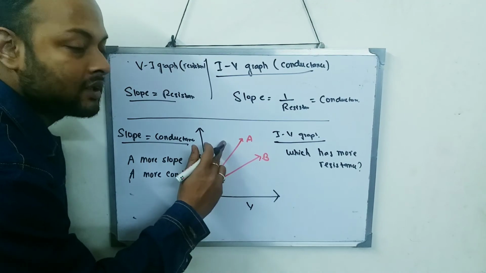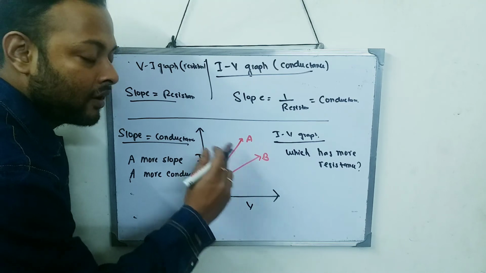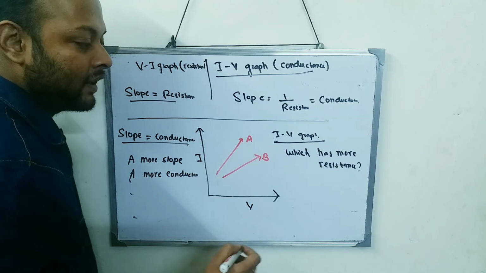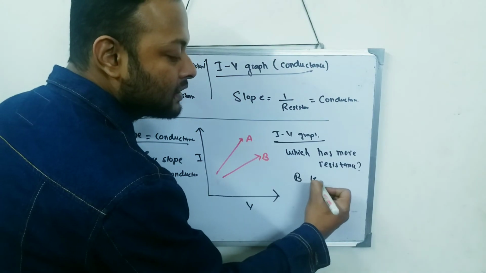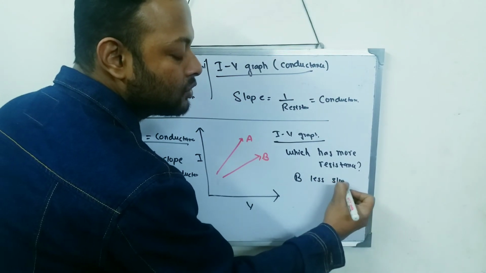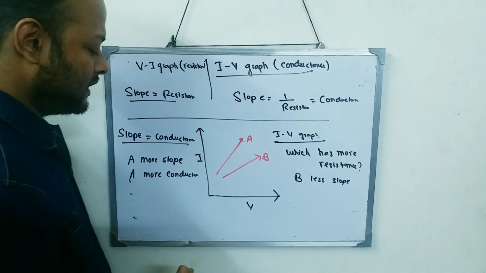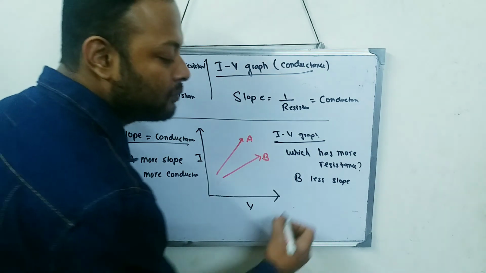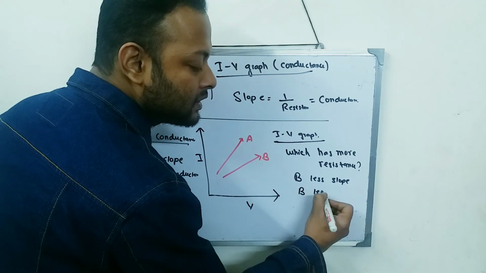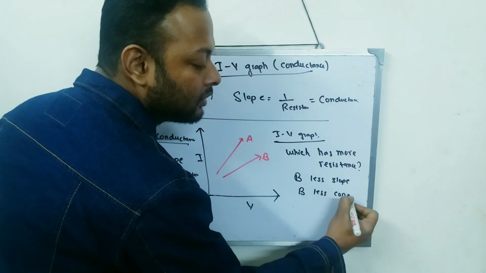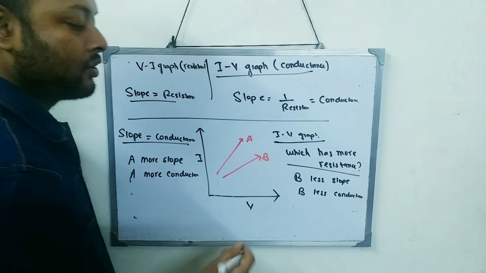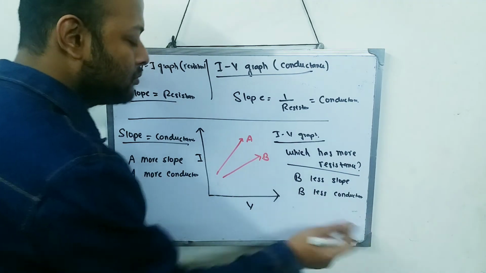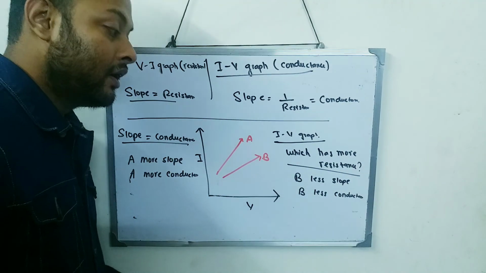So A conducts more. And B has less slope. If B has less slope, that means B has less conductance.